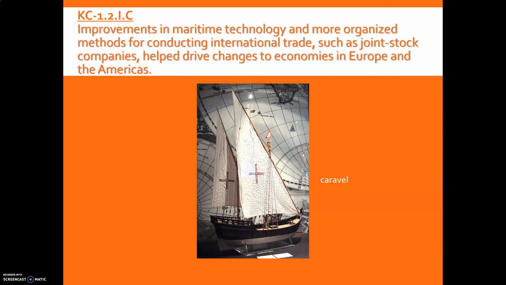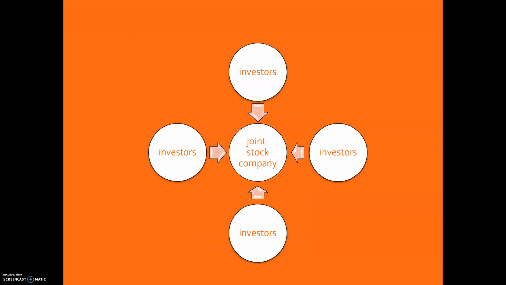All right, our next big development states that improvements in maritime technology, that means ships, and more organized methods for conducting international trade, such as joint stock companies, helped drive changes to economies in Europe and the Americas. We've already looked at the caravel, this new type of ship that's going to allow Europeans, originally Portuguese and Spanish, to go longer distances than ever, which allows them to really start to crisscross the globe in a way that had never been done before in human history.